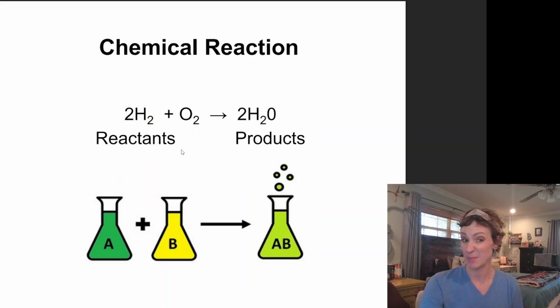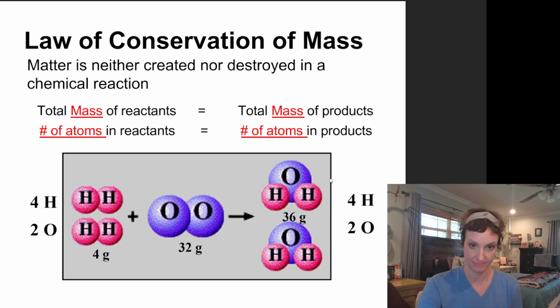So here's a classic chemical reaction. I have my reactants over here on the left-hand side, followed by an arrow showing the direction of the reaction, and then my products on the other side, the right side, okay? What happens in a chemical reaction is you notice that the hydrogen atoms and the oxygen atoms now come together and make a bond. Amazing.